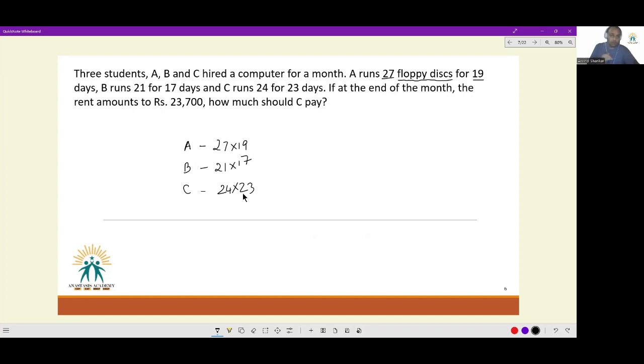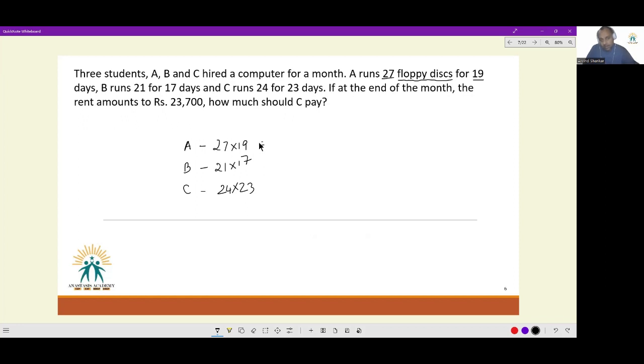At its very core, hopefully you realize this is nothing more than the unitary method in play. If I have run X floppies and you have run Y floppies, who should pay more? Whoever has run more floppies. So the greater the number of floppies that you run, the greater the burden that should be placed on you. I have run it for 5 days, you have run it for 7 days. Who should pay more? Somebody who's run it for 7 days. But then both of these factors don't have to be taken independently, they have to be taken in combination. And therefore you end up with numbers like this.